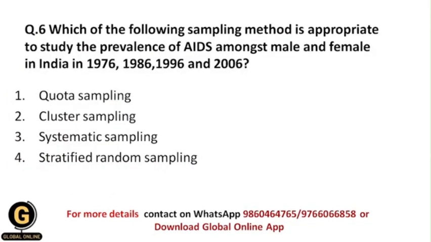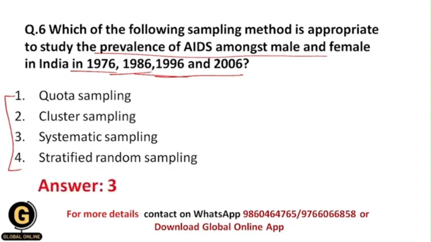Next, which of the following sampling techniques is appropriate to study the prevalence of AIDS amongst male and female in India in 1976, 1986, then 1996 and 2006? Which sampling technique would you use whenever you need to study the prevalence of AIDS among male and female candidates in India in those years? Students, you will go for systematic sampling. So let me explain why.